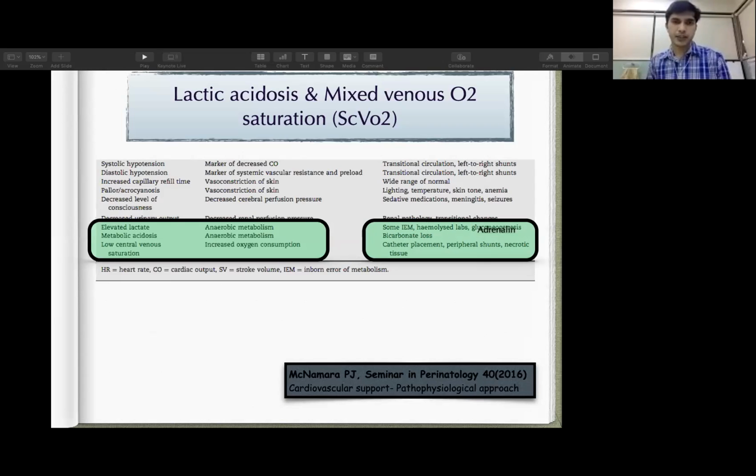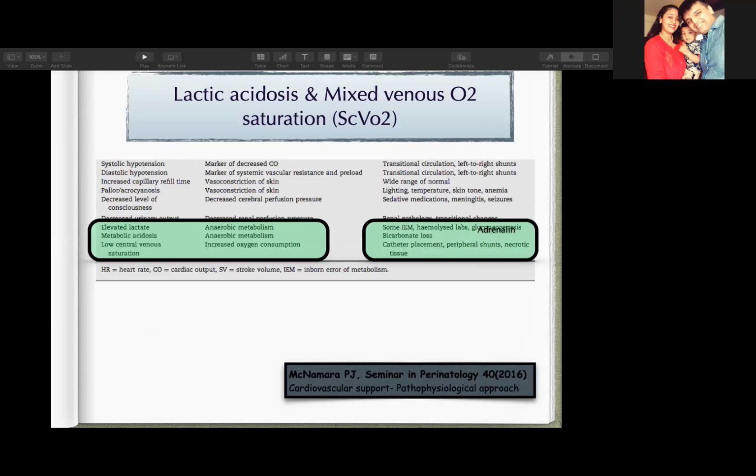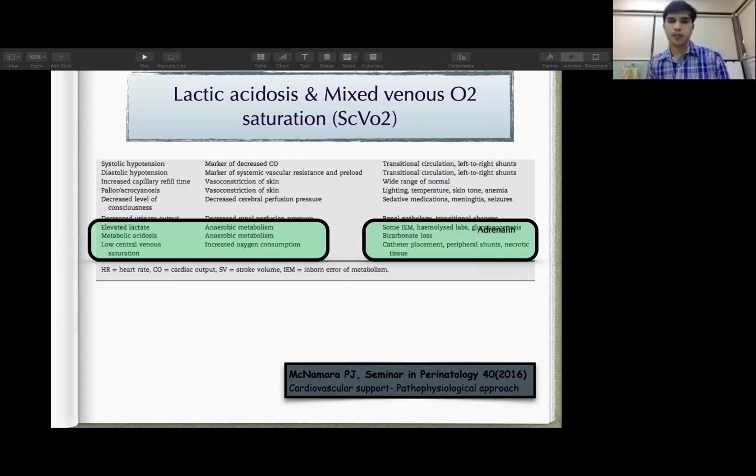Metabolic acidosis again indicates acidosis happening because of anaerobic metabolism. But in the preterm group, especially extremely premature babies, they are bicarbonate losers. The renal conservation of bicarbonate is poor.